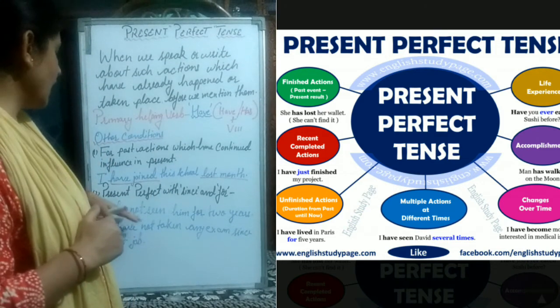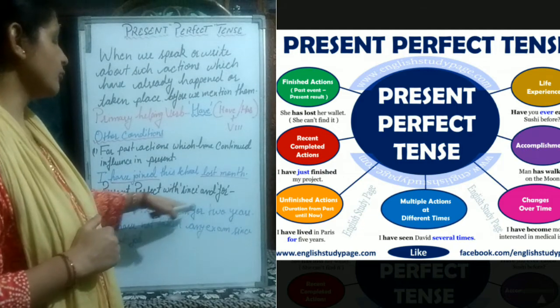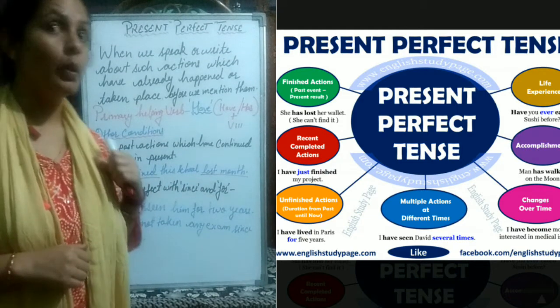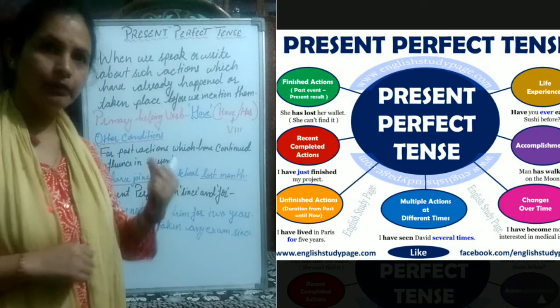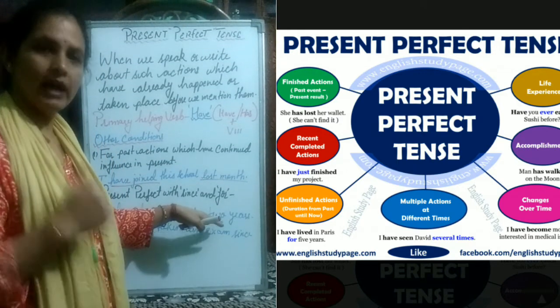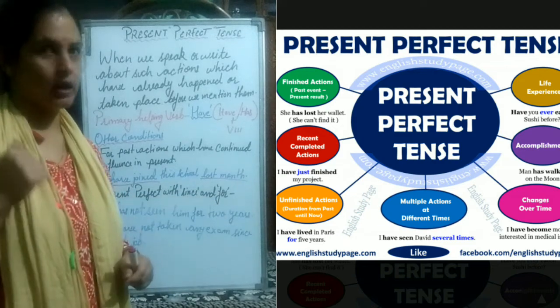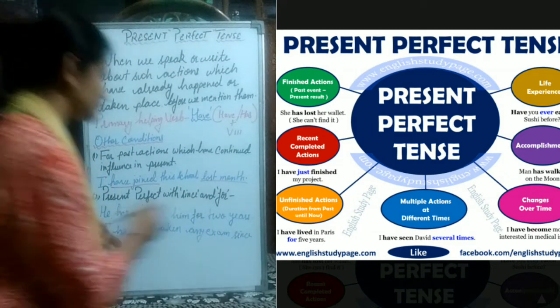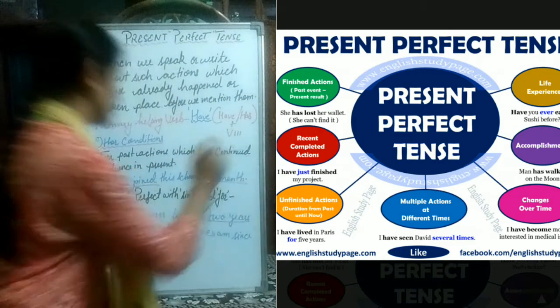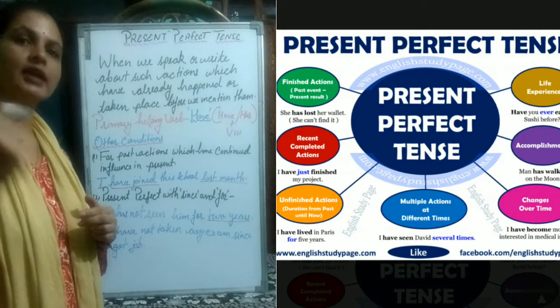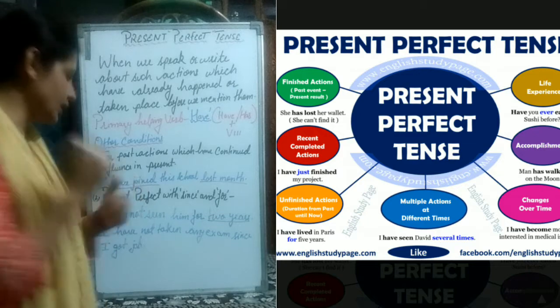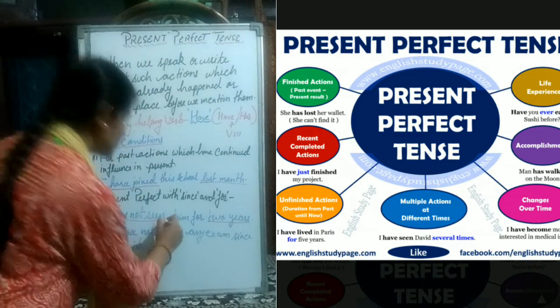First one, he has not seen him for 2 years. So when did he see him last time? That was 2 years ago. Okay, 2 years ago. And the past action has influence at present, like has not seen.